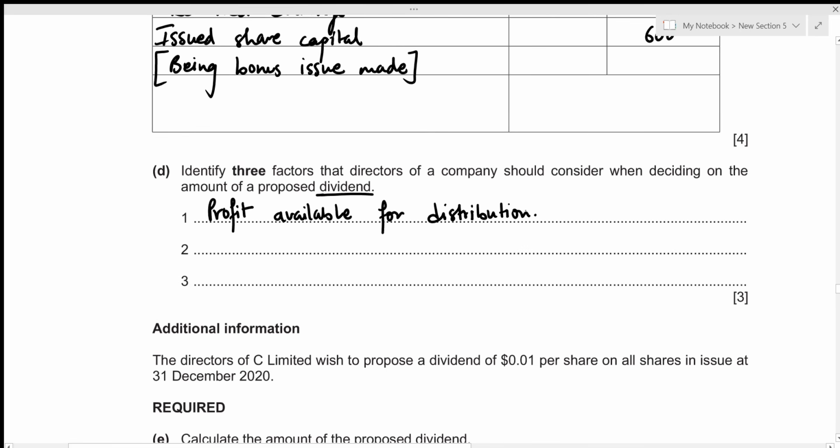Secondly, if you're talking about cash dividend, then cash needs to go out of the company, right? In order to do so, the company needs to have enough cash holdings. And one thing that is very important is that profit is not equal to cash. We can make a profit of maybe 100,000, but then the company's cash situation may not be so good, right? So profit is not always equal to cash. So we also need to consider the cash available for those dividend payments. So the second factor would be that.